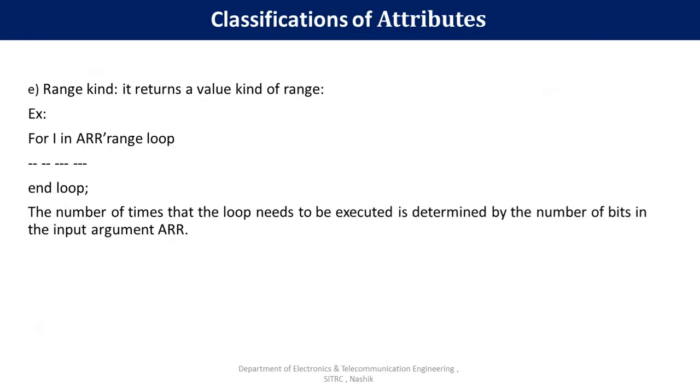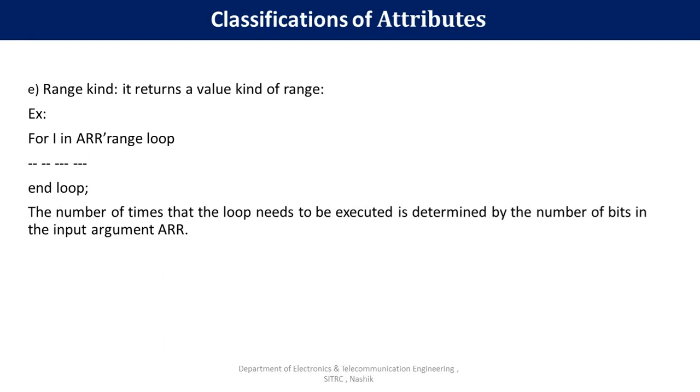And the last classification of the attribute is range kind, which returns a value of kind range. Here in a for loop we are going to declare the range of the identifier. For I in ARR'range loop, we are going to perform some actions whenever the identifier is in the range, and end loop. Here the number of times that the loop needs to be executed is determined by the number of bits in the input argument ARR.